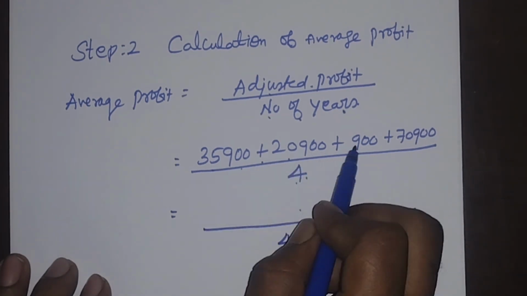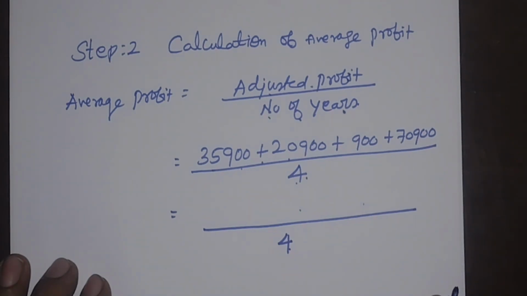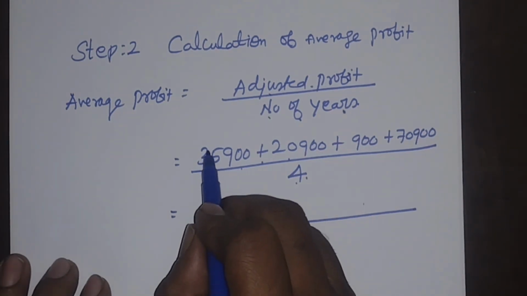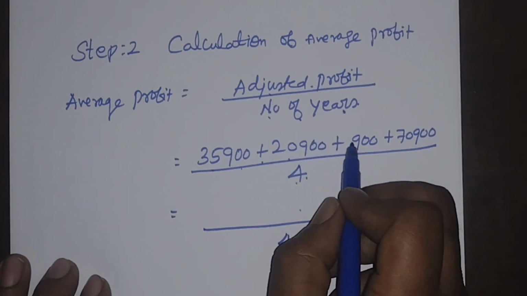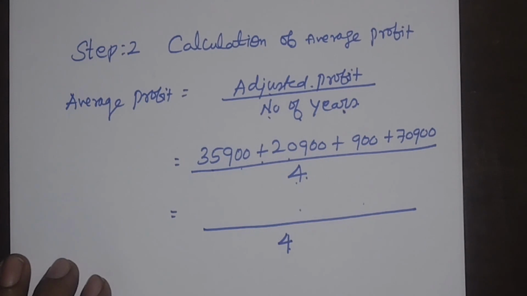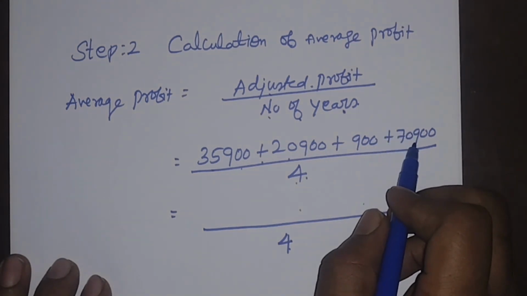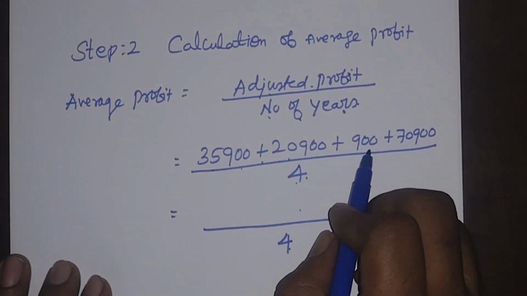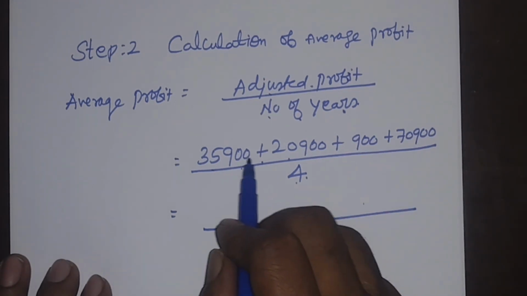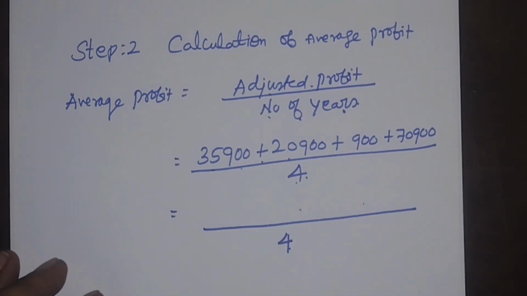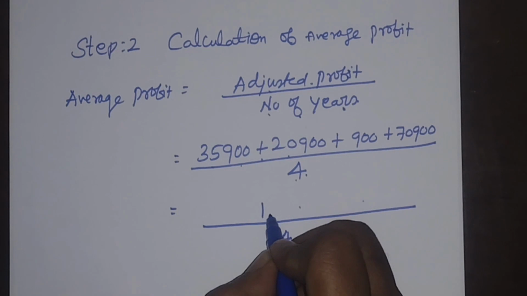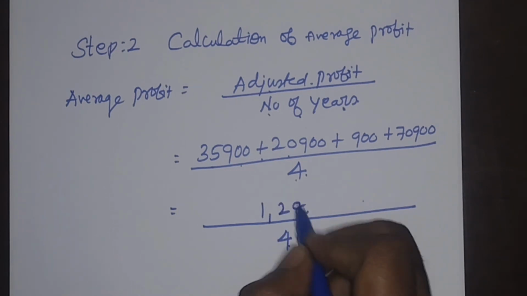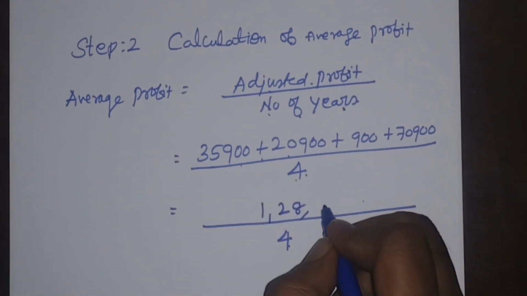Now this concept only we call it as the simple average, because the profit from first year to second year has been decreased. Again from second year to third year it has been decreased, and from third year to fourth year it has been increased, so that we cannot apply the weighted average period method. This is the concept of the simple average profit method. The total of this 4-year profit we get 1,28,600 rupees.